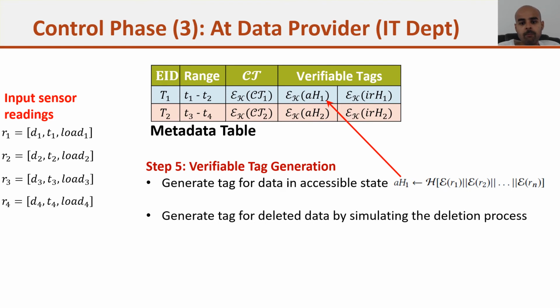In addition, we also generate the verifiable tag. So how are verifiable tags generated? We take the encrypted tuples that we already encrypted and execute the hash function. On this hash function, we get some value that we denote by AH1, and write it to the metadata table for that particular epoch.